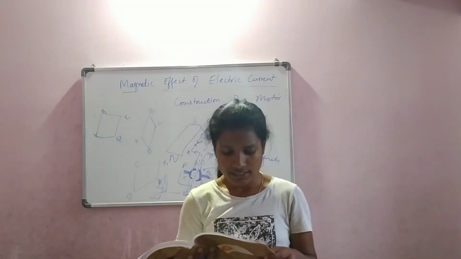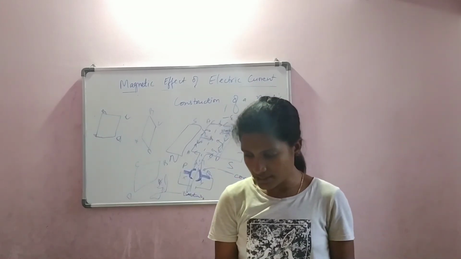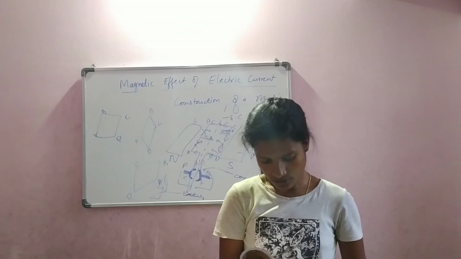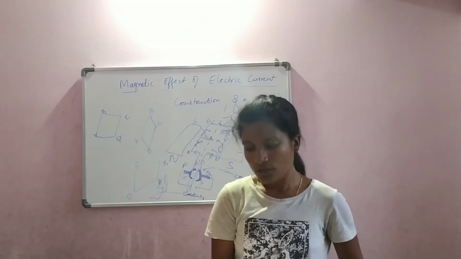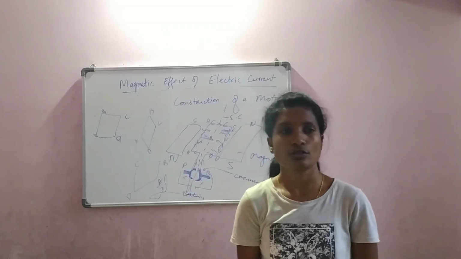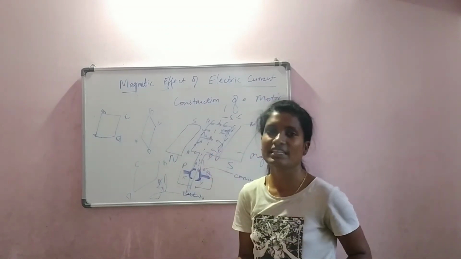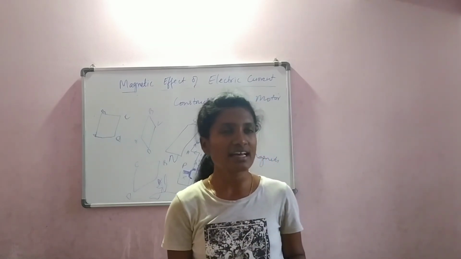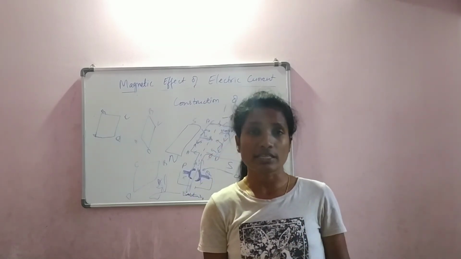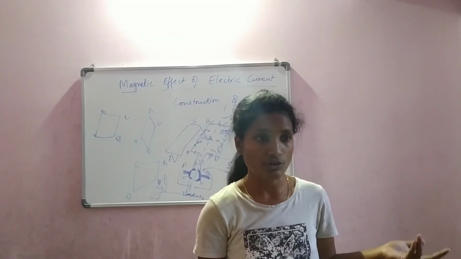Now let us see some of the observations in this. In some equipment we need a powerful magnet, so instead of using a permanent magnet, electromagnets will be used. Let us say the washing machine. There are some machines which give 600 rotations per minute, 700, 1200, 1500.